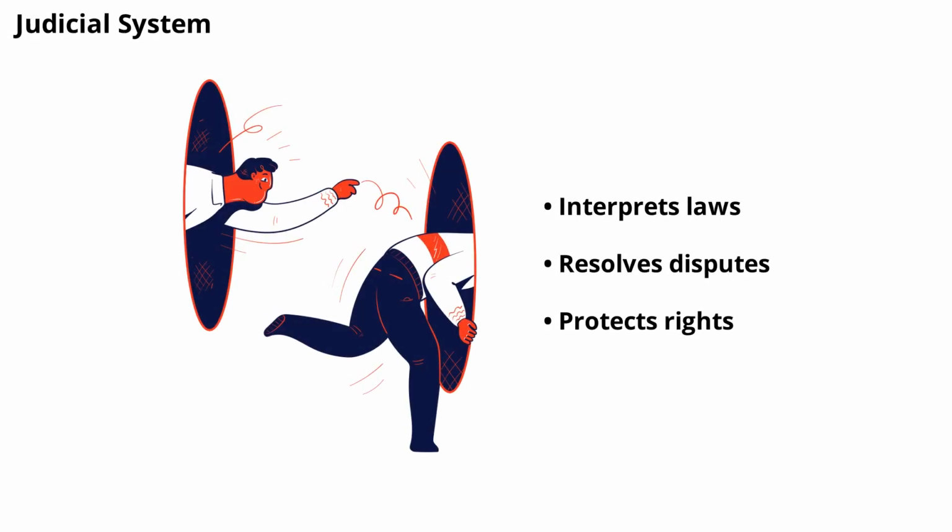The judicial branch interprets laws and resolves disputes. Courts and judges decide what the law means and how it applies to specific cases. They also protect individual rights and ensure that government actions are legal. An independent judiciary is essential for fairness and justice in any society.